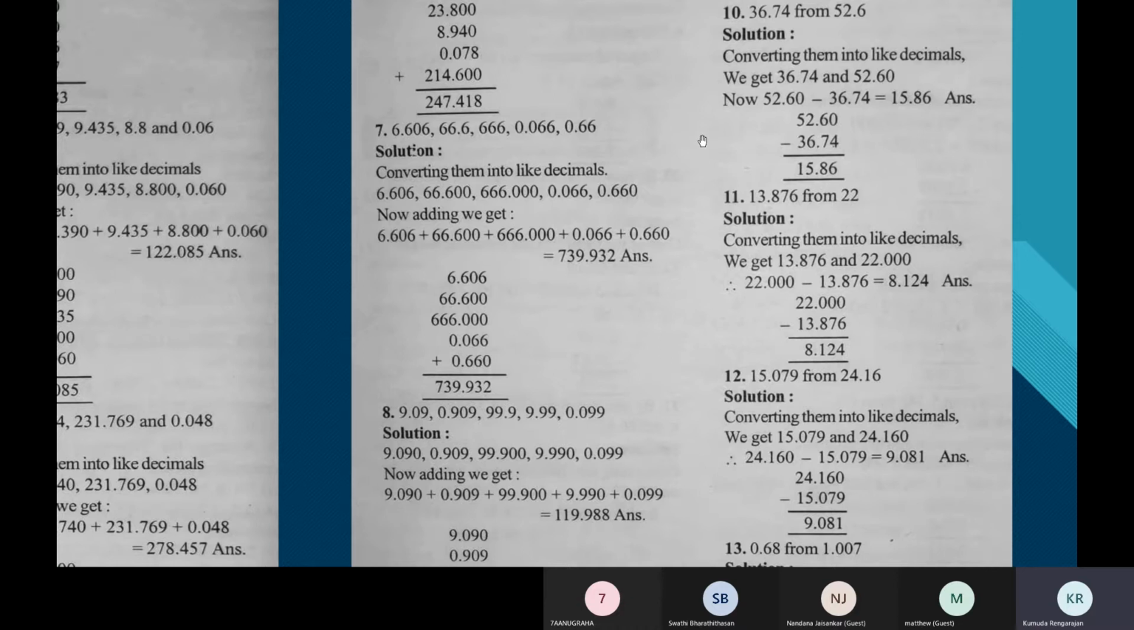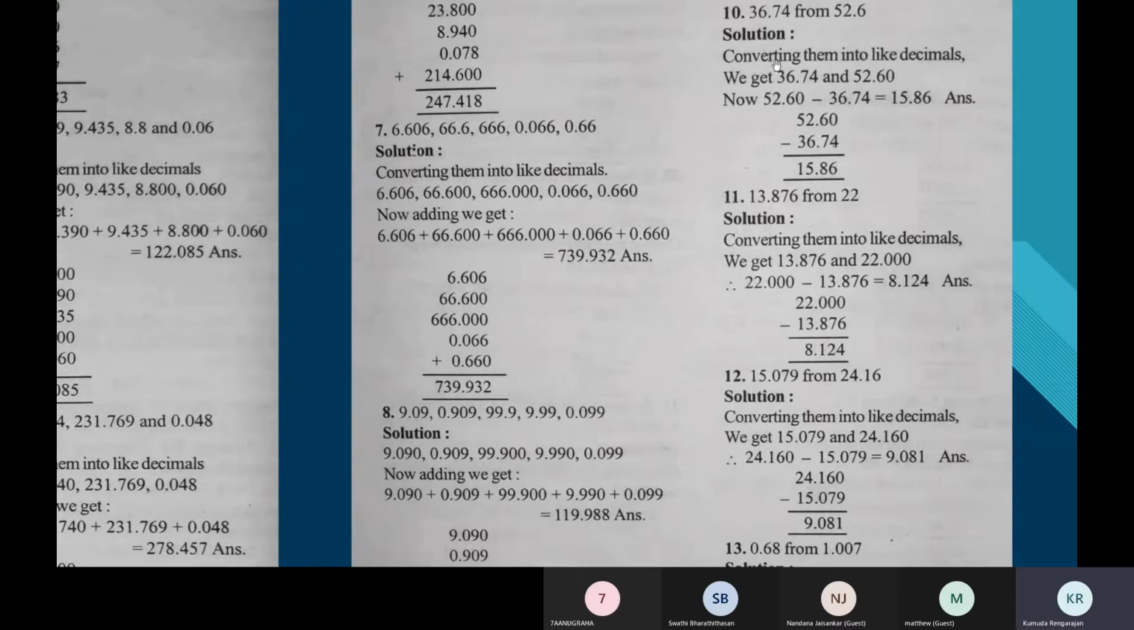That is, you must make sure that all the decimals have the same number of decimal places. That is, they should all have the same number of digits after the decimal point, not before. Before the decimal point, any number of digits, okay. After the decimal point, all the decimals must have the same number of digits. If after the decimal point there are 4 digits, all of them should have 4 digits. That is what converting them to like decimals means. So we convert the decimals to like decimals and then add or subtract.